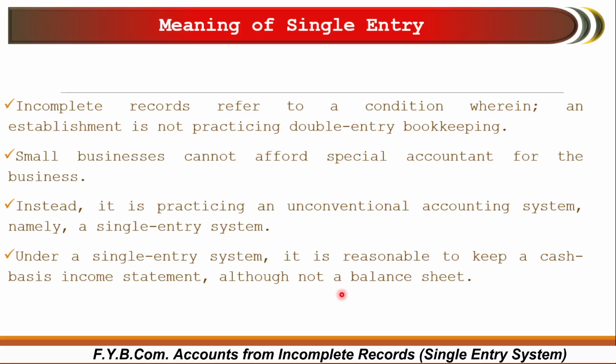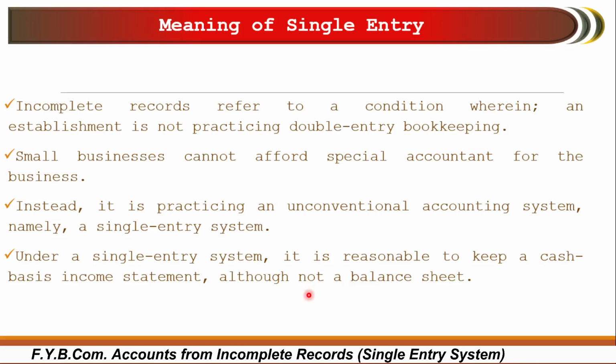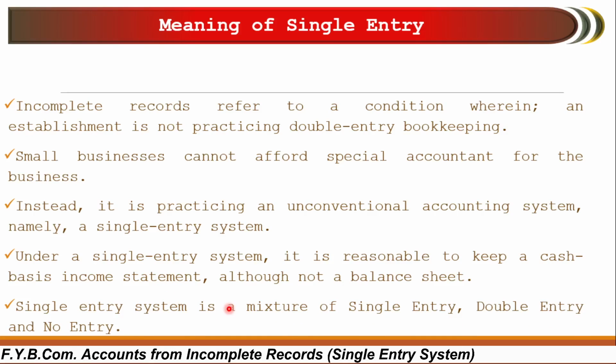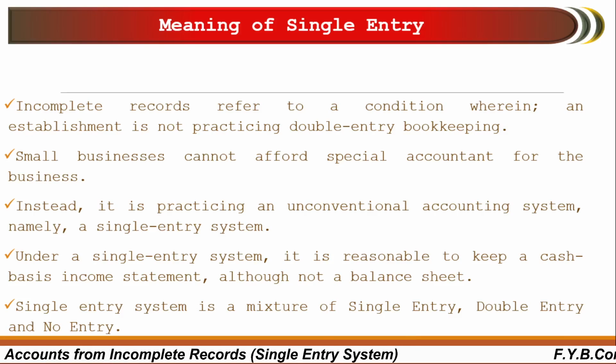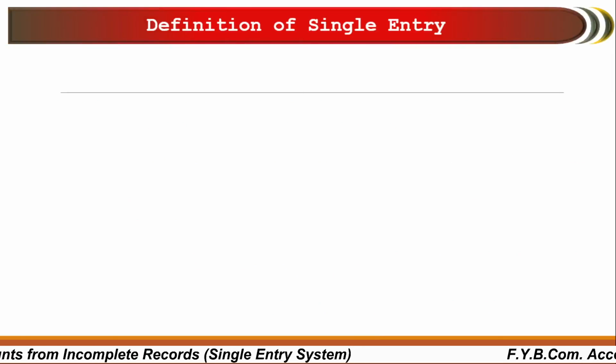In a single entry system, there is no requirement of those laws and regulations. So many times it happens that businessmen maintain their records as per the single entry system. A single entry system is a mixture of single entry, double entry, or no entry. Many times a businessman maintains single entry, or he may not enter the transaction, or in certain cases he may enter it as per the double entry bookkeeping system. So this is the meaning of single entry system.